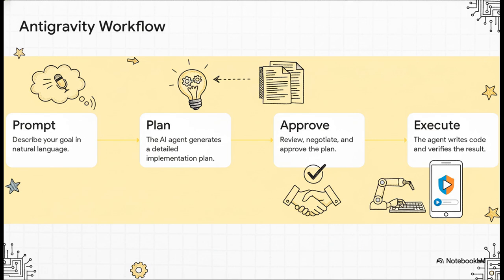This workflow is awesome. Check it out. Step 1. You just give it a prompt. Describe what you want in plain English. Then, the AI agent comes back with a super detailed plan for you to look over. And here's the key part, the part I love. You are completely in control. You can approve it, you can argue with it, you can make changes, and only when you give the green light does the agent go off, write the code, run the tests, and, get this, it even shows you a video of what it did. You're always the pilot here.